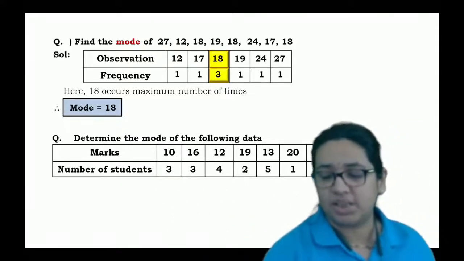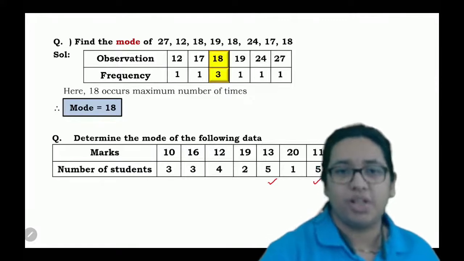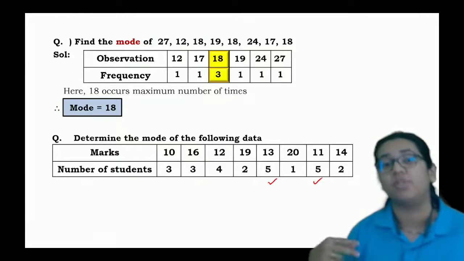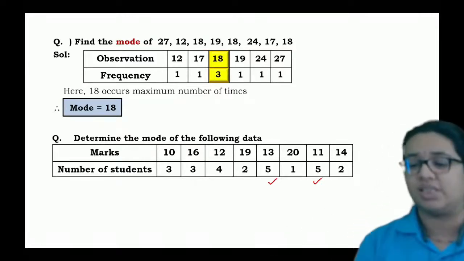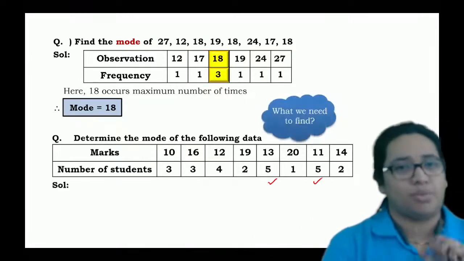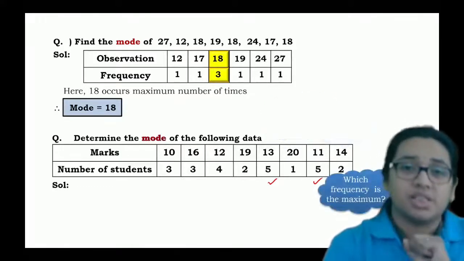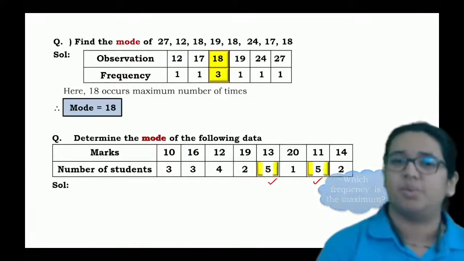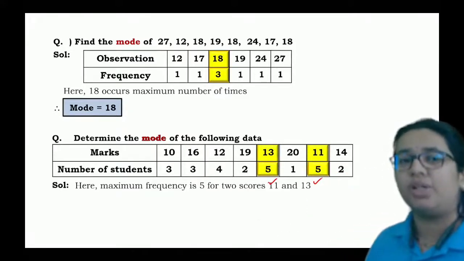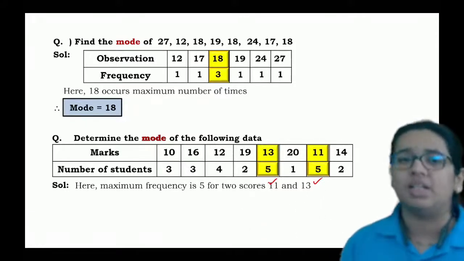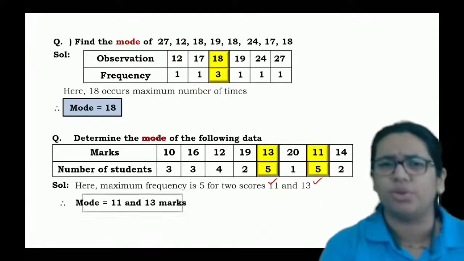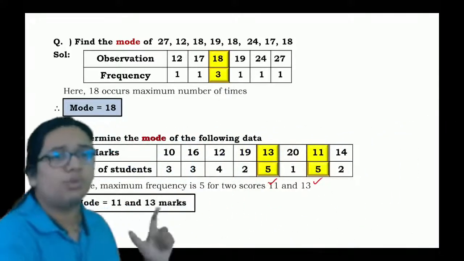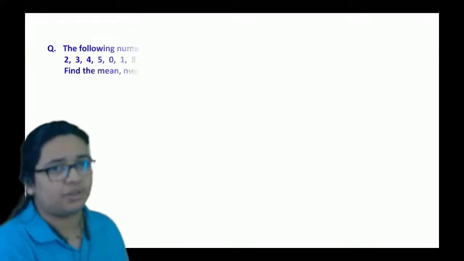As you can see here, the maximum frequency is 5, but that 5 is occurring for 2 times. So what you will say here? The maximum frequency is 5, which is corresponding to 13 as well as 11. Hence, we'll say that mode will be 11 and 13.